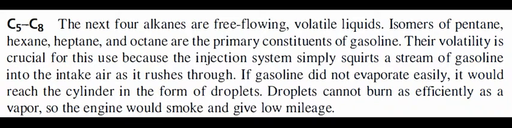Now in this video I want to talk about the uses and application of C5 to C8. So the next four alkanes are free-flowing volatile liquids. Isomers of pentane, hexane, heptane, and octane are the primary constituents of gasoline.